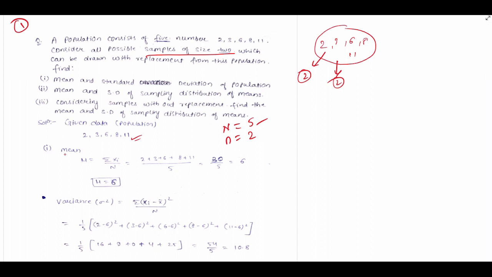Now first we have to find the mean. The formula for mean is summation of xi by capital N. Summation of xi means 2 plus 3 plus 6 plus 8 plus 11, divided by 5. If you solve this, you get mu equal to 6.